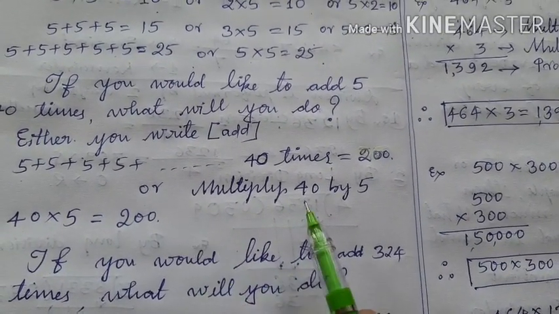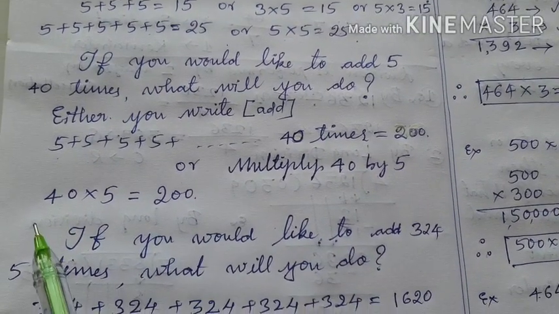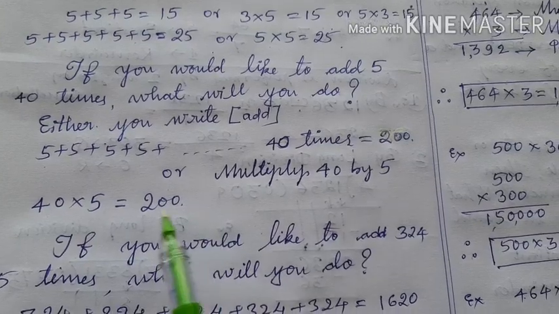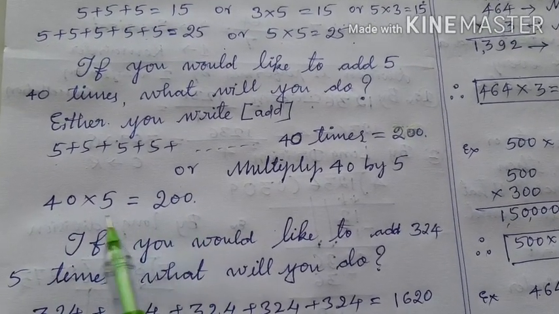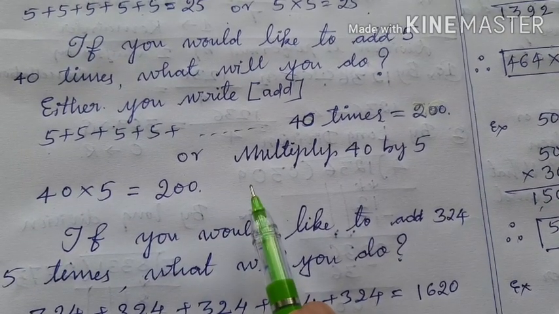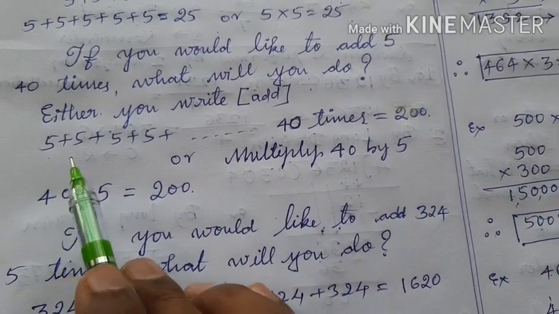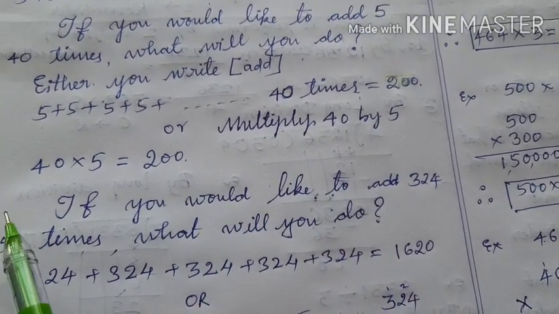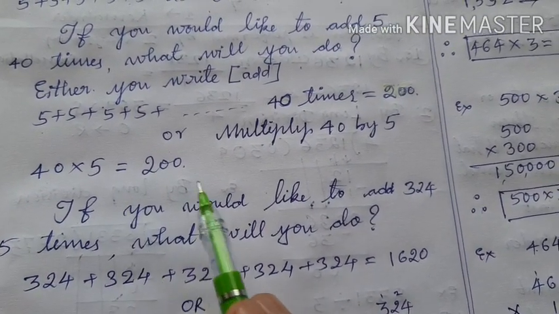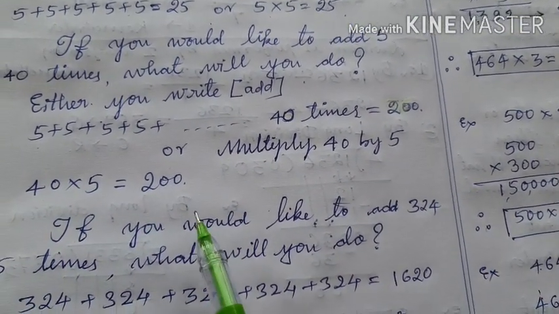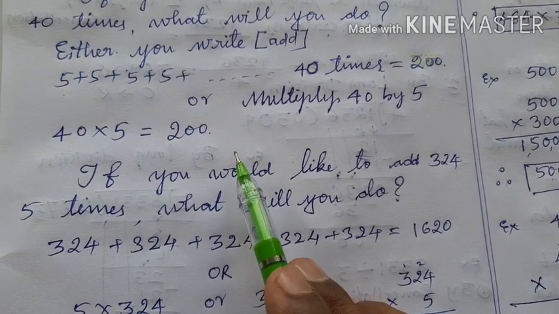Therefore multiply 40 by 5. 40 times of 5 is also equal to 200. How? 5 fours are 20 and you have left 1 zero here. Put that 0 here, it becomes 200. Is it clear? Instead of adding 5 40 times repeatedly, better you go for 40 into 5 is equal to 200. After addition also you will get the same answer, and after multiplication also you will get the same answer.